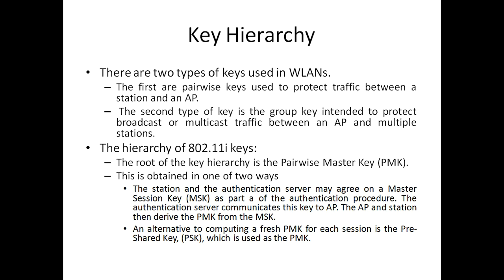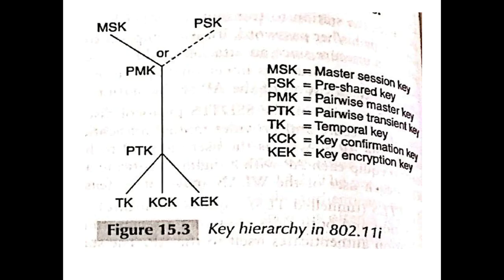The access point and the station then derive the pairwise master key from this master session key. Alternatively, instead of computing a fresh pairwise master key for each session, a pre-shared key can be used as the pairwise master key. Now, if you see this key hierarchy, it's like this.